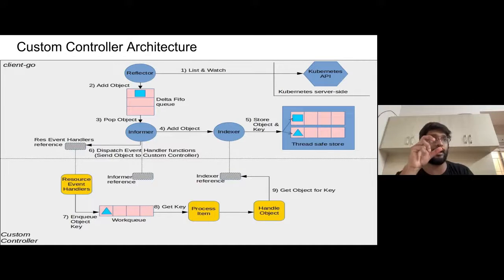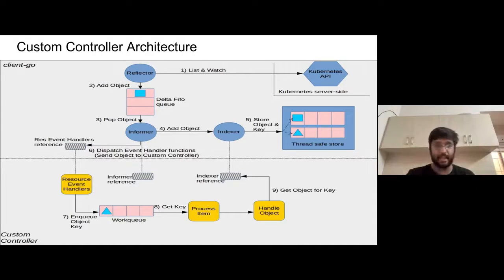Anytime a new add object comes, for example, in the event handler, you enqueue that into a FIFO queue, and another go routine keeps popping those from the queue and doing the actual process that needs to be done. So it handles the object, and once that object gets handled, it also goes and updates the index so that the cache is relatively fresh as much as possible before the new resync period.